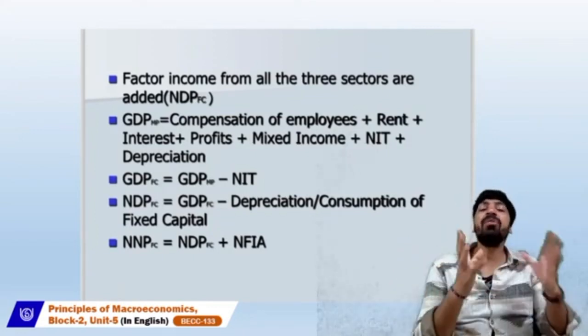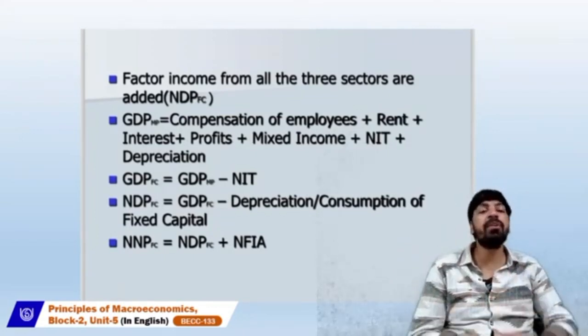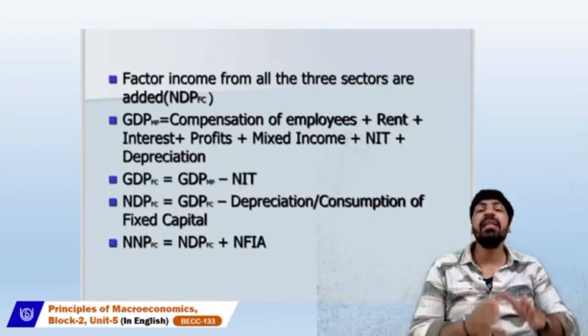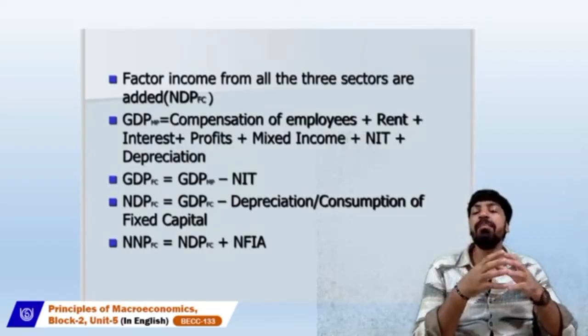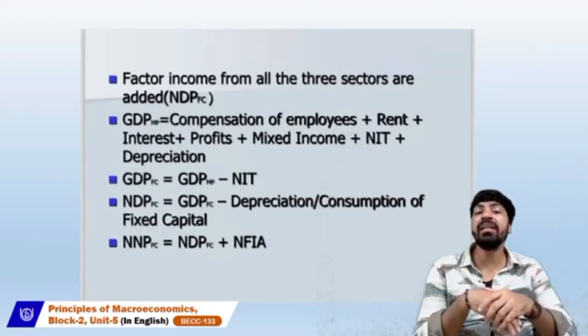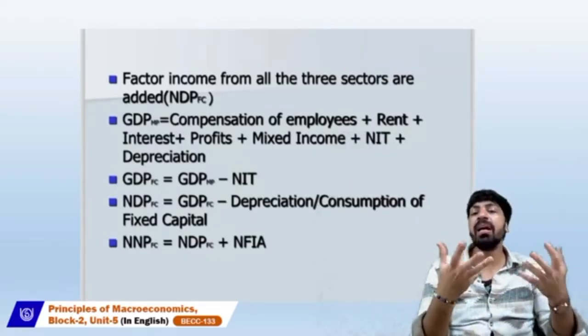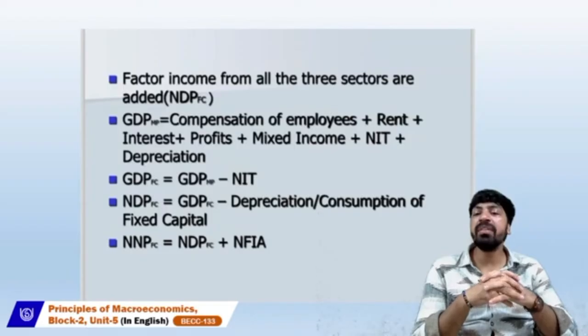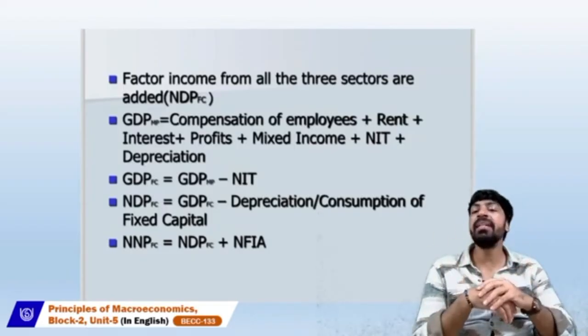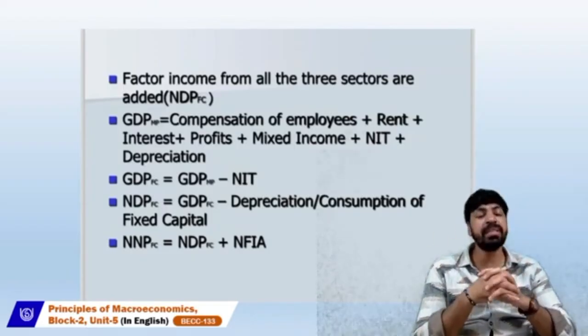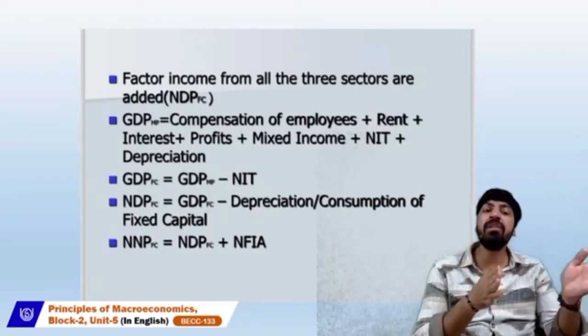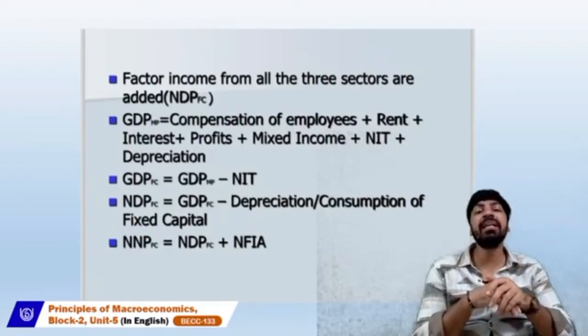So how do we calculate gross domestic product at market price? It is the compensation of employees, whatever items are included, that is rent, income, mixed income, and operating surplus, with net indirect taxes plus depreciation added, which is part of the gross domestic product at market price.